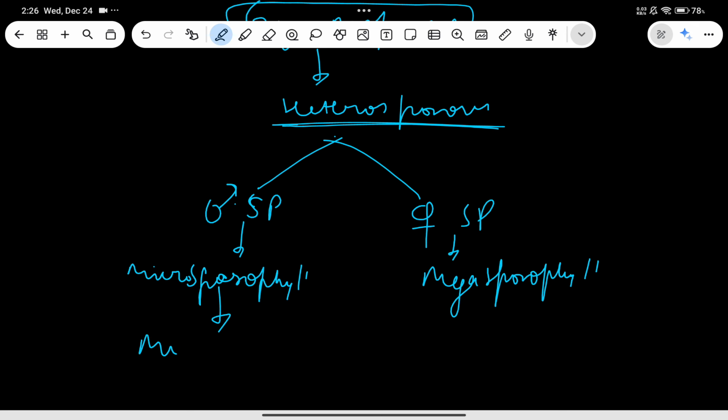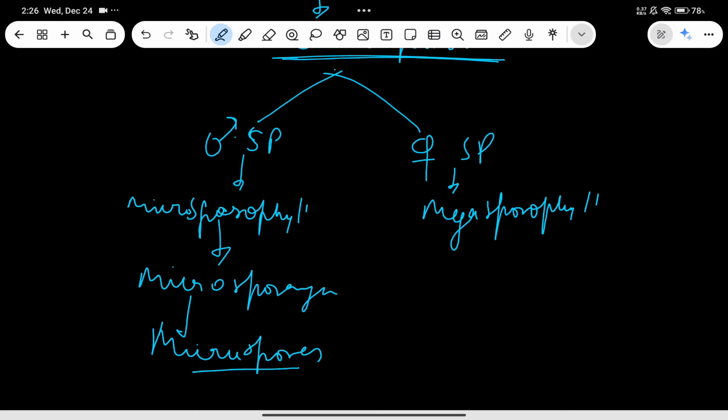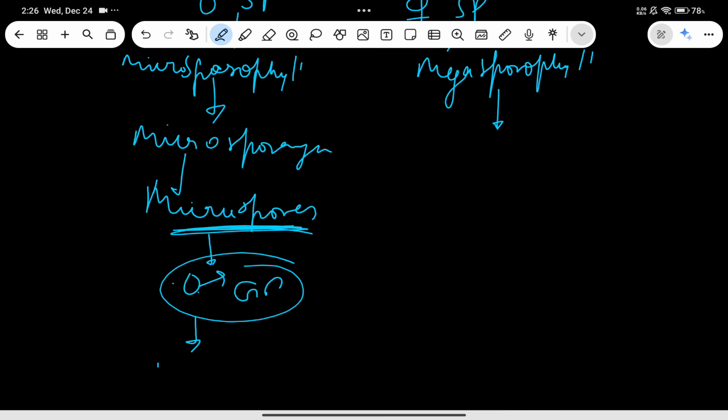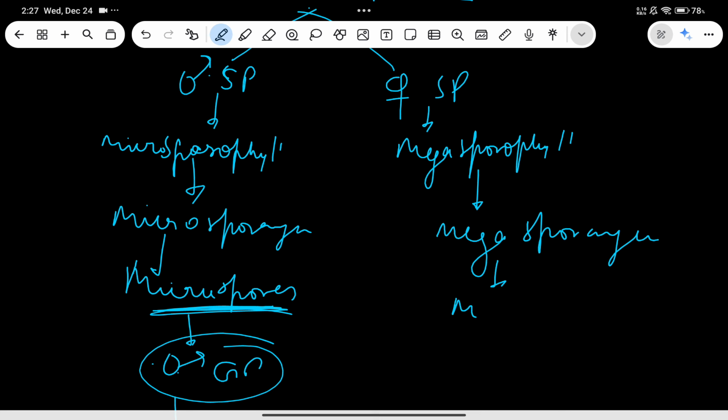And then it will give rise to the microsporangium, which gives rise to the microspores. After that, this microspore will just give rise to the male gametophyte, and in this case it is just the pollen grain. But here, the megasporophyll will give rise to the megasporangium, and this megasporangium is going to give rise to the megaspores.